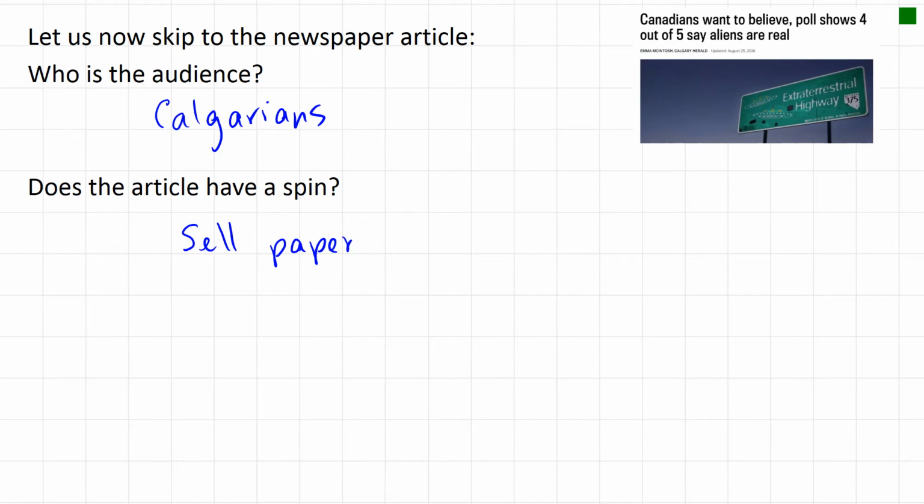And that means they wanted a headline that would attract a lot of readers. And most of us are interested in aliens and have thought about it and are also watching Stranger Things on Netflix. And it's a hot topic, and so they have chosen this to be able to sell papers. So yes, there is spin.